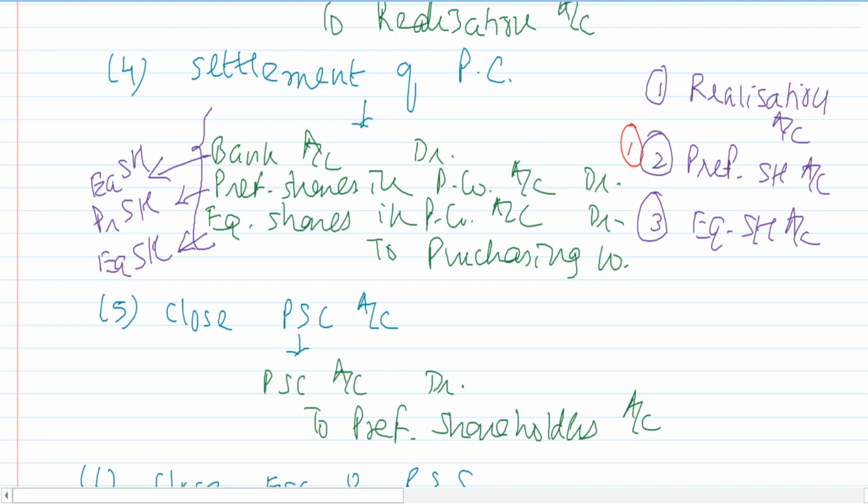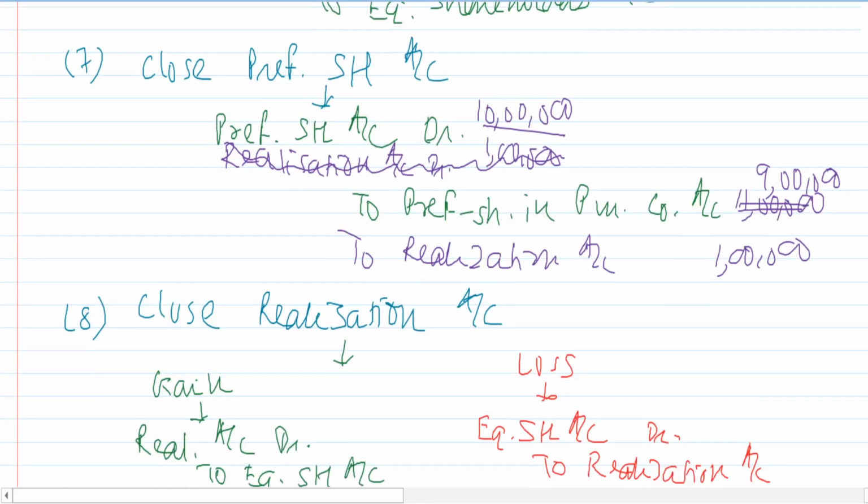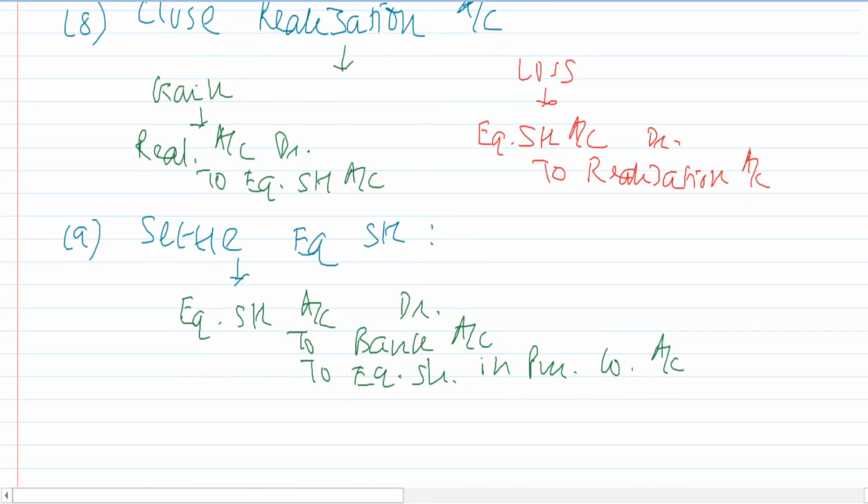So finally, what has happened? Realization account is now closed, preference shareholders account is closed, and the equity shareholders account is also closed. All the open accounts are closed. We have closed the books of the selling company.